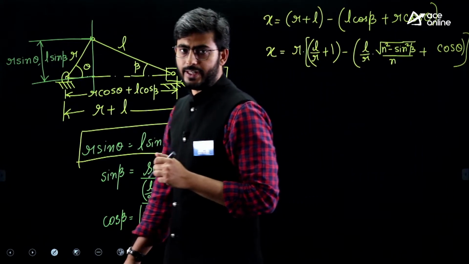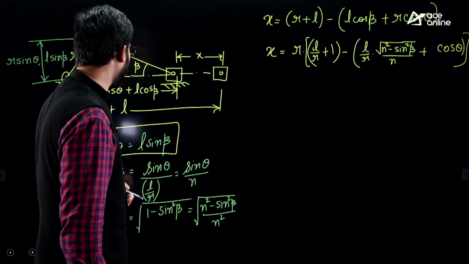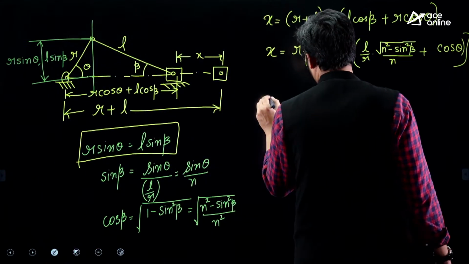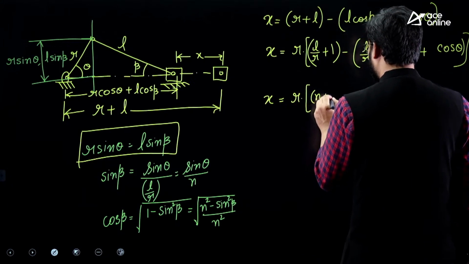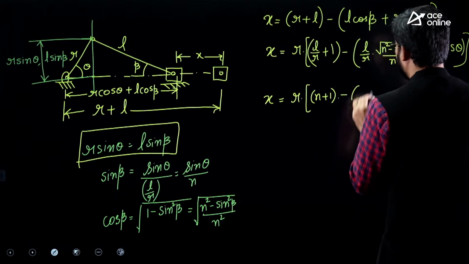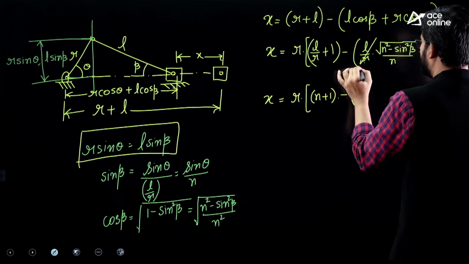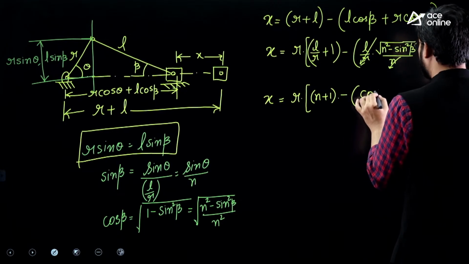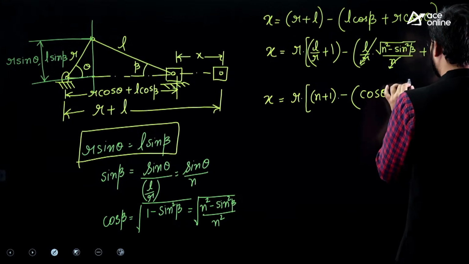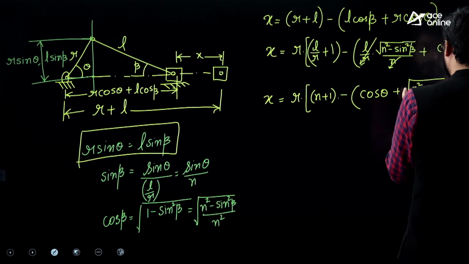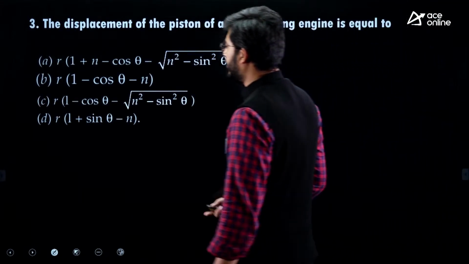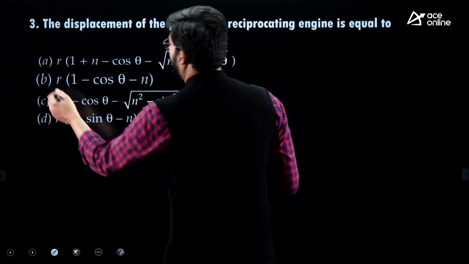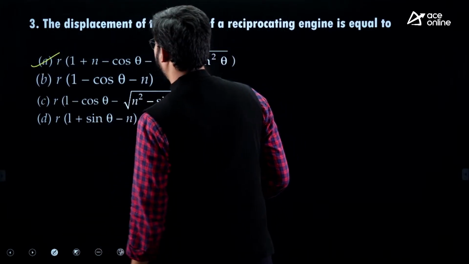Cos theta it is. All right. So we have expressed L by r as equal to n. So this can be written as x is equal to r into (n plus 1) into... L by r is n, n will get cancelled. This will be cos theta plus root over n square minus sine square theta. This will be the expression for piston displacement. Okay. So if you observe, option A is the answer here. Option A is the answer.